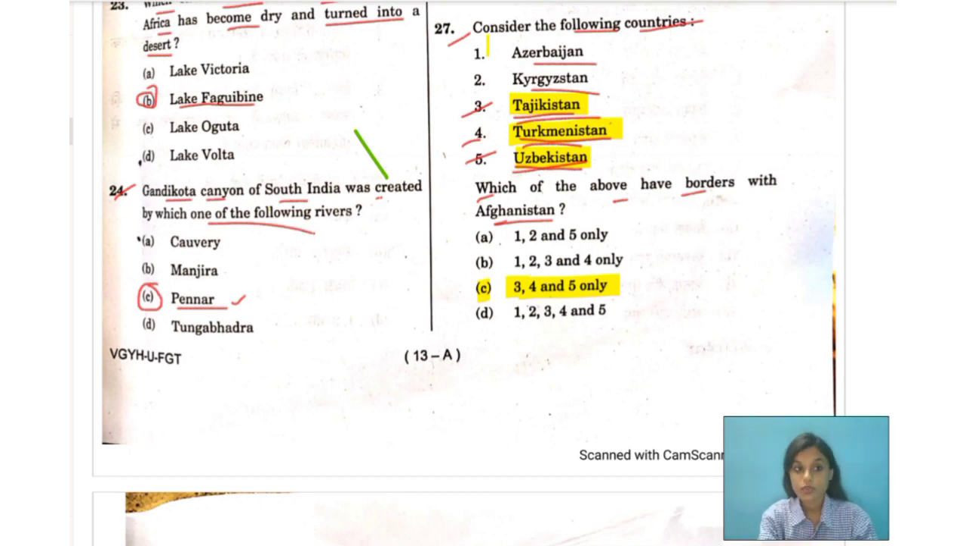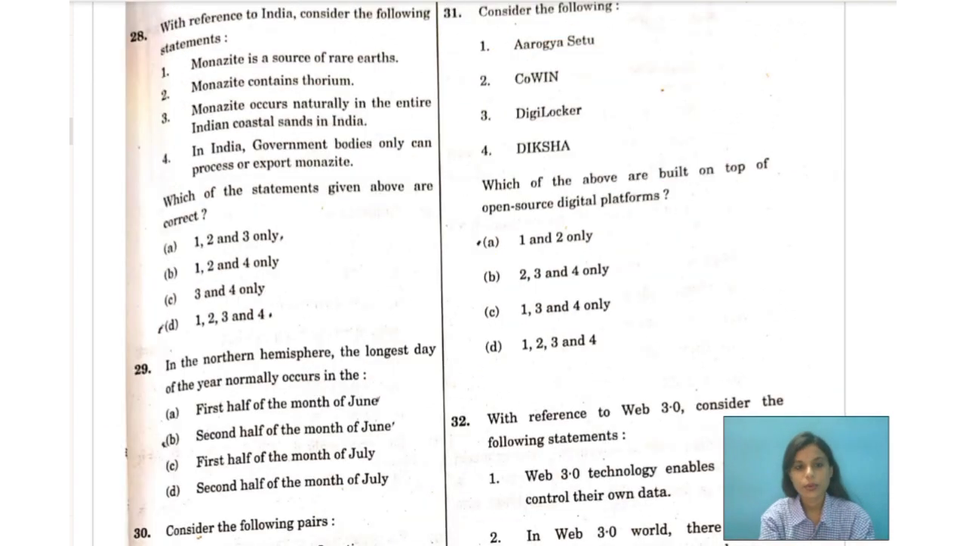Now, let's move over to the next question, question number 28. Let's read the question. It says, with reference to India, consider the following statements. Number 1, monazite is a source of rare earths. Number 2, monazite contains thorium.